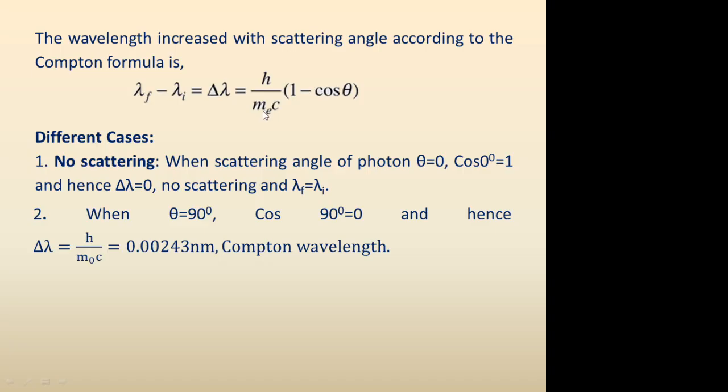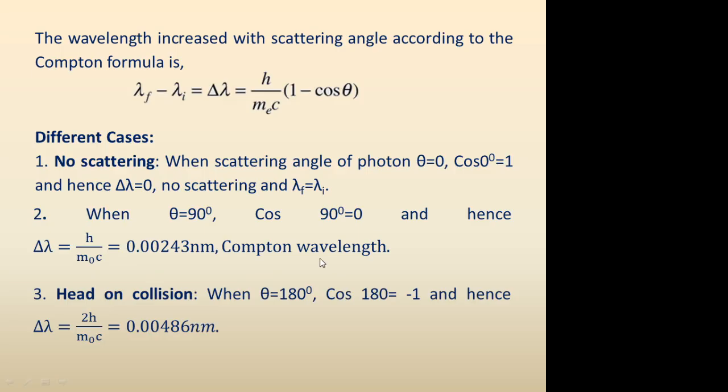So 1 into h by m_e c, where m_e here is treated as m naught, the rest mass of the electron. Therefore delta lambda is equal to h by m naught c, that is equal to 0.00243 nanometer. It is a constant value because the terms involved are all constants, and this particular change in wavelength is treated as the Compton wavelength.